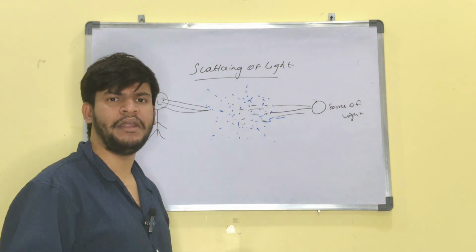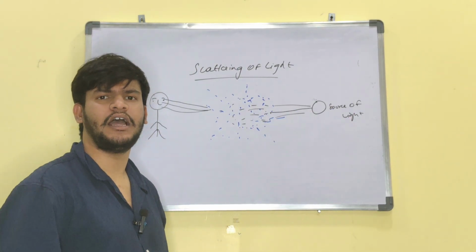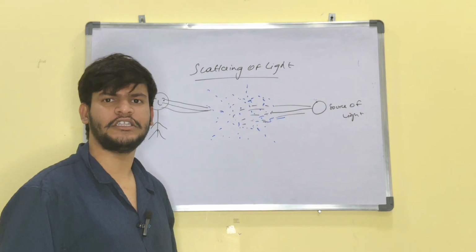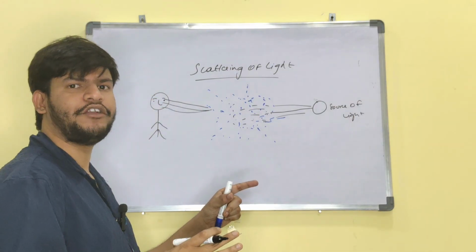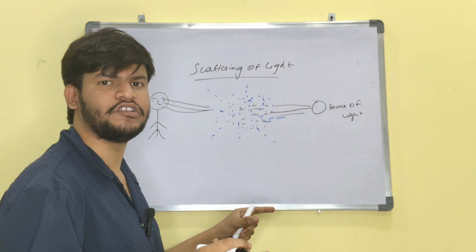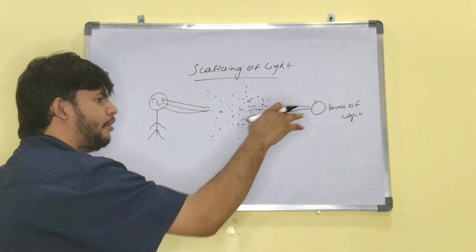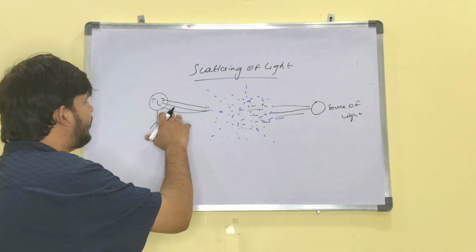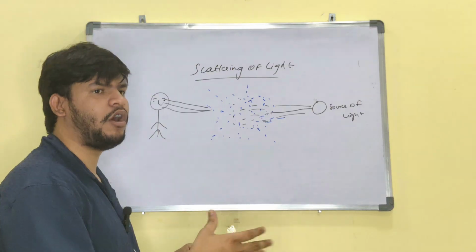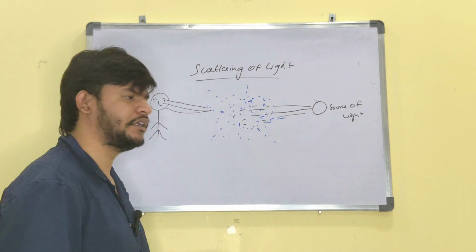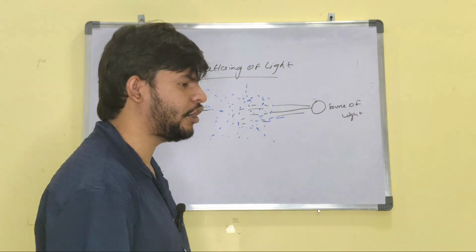For example, when we are in a room and we switch on the light, we can see the particles, the items, or the substances present in it. Without switching it on, we cannot see anything. Like that, the light interacts with the different particles present in the atmosphere, scatters, and reaches our eyes, and through that we can see what is happening in the room, what is there, or from where the light is coming. That is the main topic which we are discussing today, scattering of light.